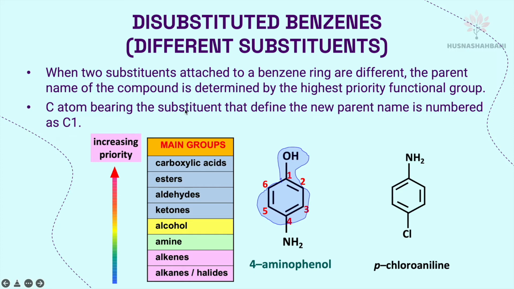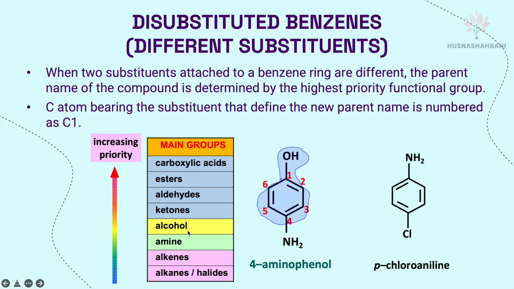The carbon atom bearing the substituent that defines the new parent will be at carbon 1. Increasing priority. So the highest priority is carboxylic acid, and then followed by ester, aldehyde, ketones, alcohol, amine, alkenes, or halides.